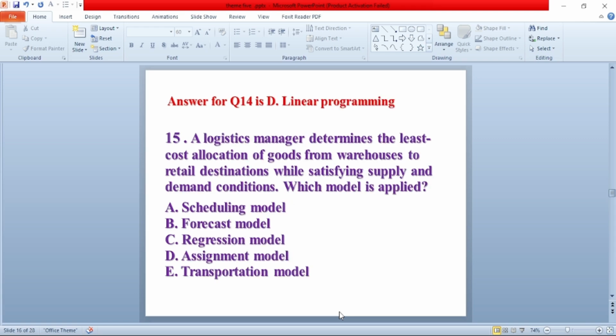Question number 15. A logistics manager determines the least cost allocation of goods from warehouses to retail destinations while satisfying supply and demand condition. Which model is applied? A. Scheduling model. B. Forecasting model. C. Regression model. D. Assignment model. E. Transportation model. The answer for this question is A. Transportation model.